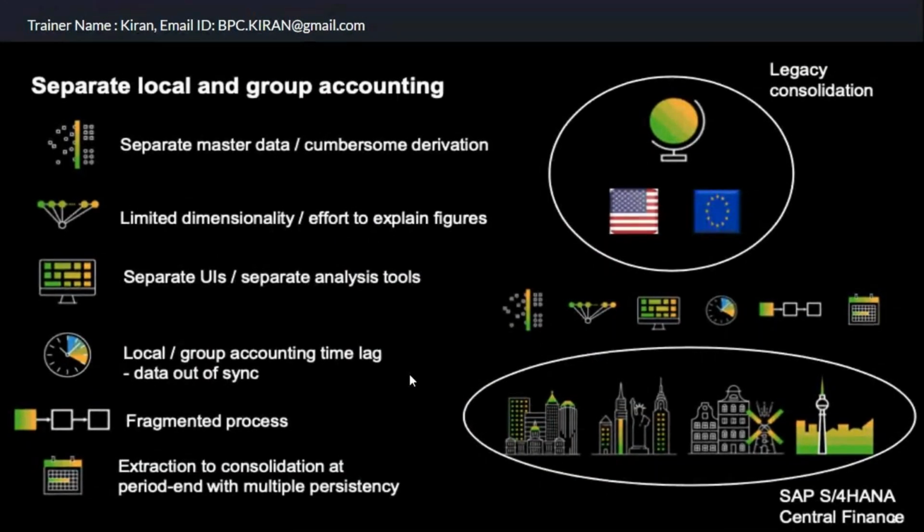So earlier, in the traditional legal consolidation, we had BPC separately, Business Planning and Consolidation Standard Version. We used to load ECC data to the BW system, and BW to BPC standard for legal consolidation. Any non-SAP data, we used to load to BW, then BW to BPC, or directly to BPC.